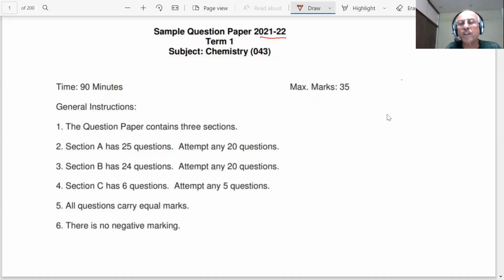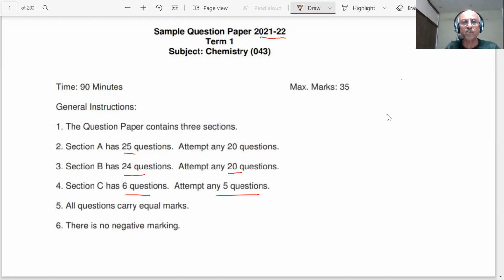The question paper contains three sections. Section A has 25 questions. Attempt any 20 questions. Section B has 24 questions. Attempt any 20 questions. Section C has 6 questions. Attempt any 5 questions. All questions carry equal marks. There is no negative marking.